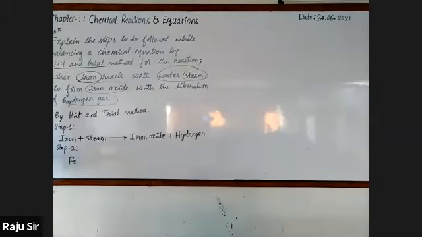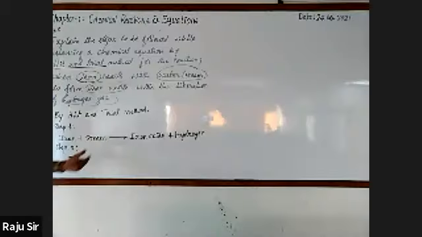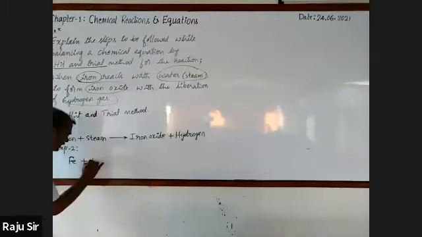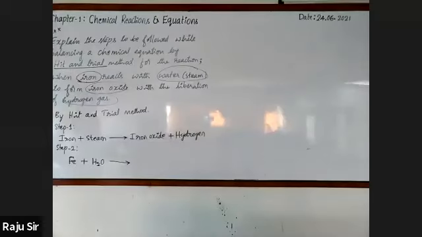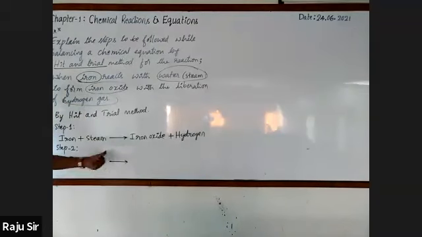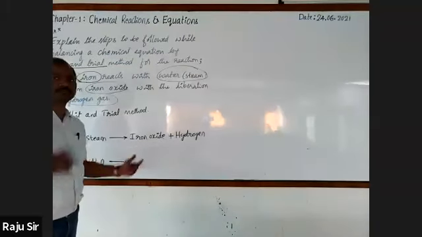Iron, the symbol of iron is Fe, ferrum, plus steam. The chemical formula of steam is H2O. Gives rise to, we know that both are separated by a plus sign, and we show the arrow mark which indicates the direction in which the chemical reaction is taking place. Then these two will react with each other to form iron oxide.